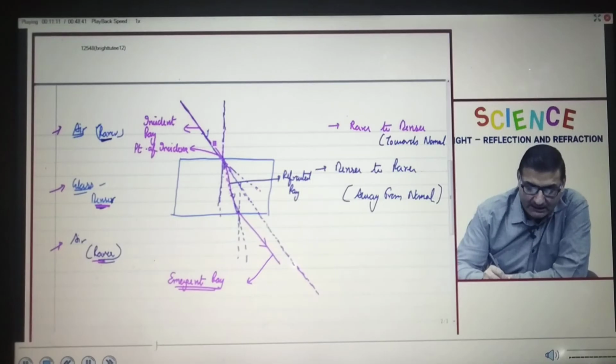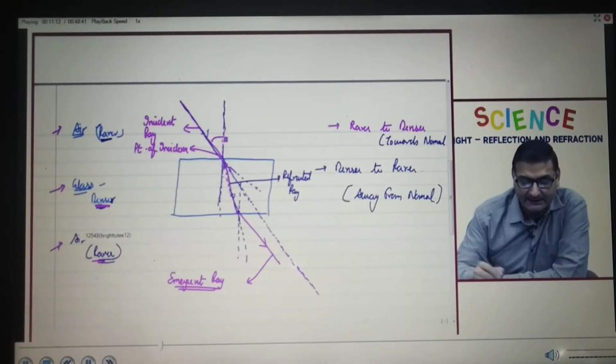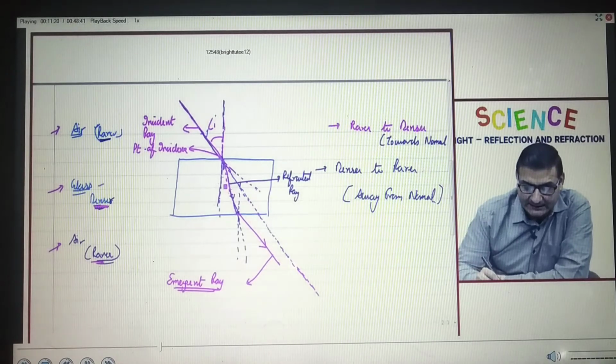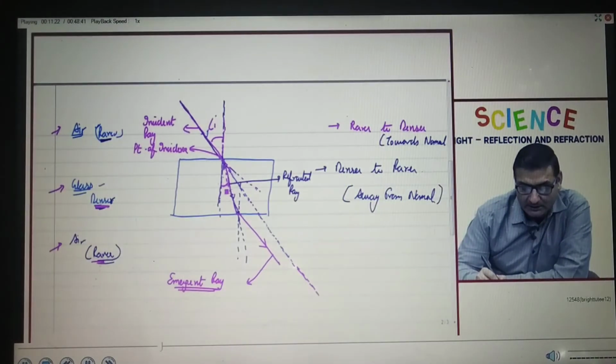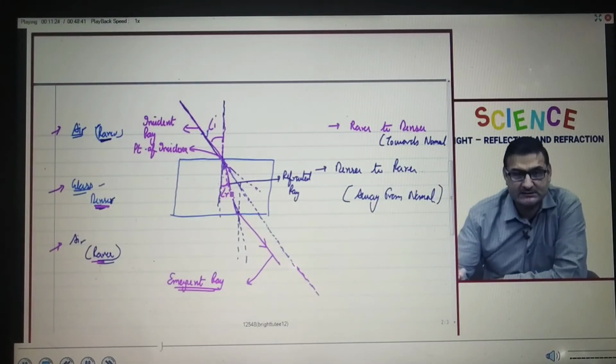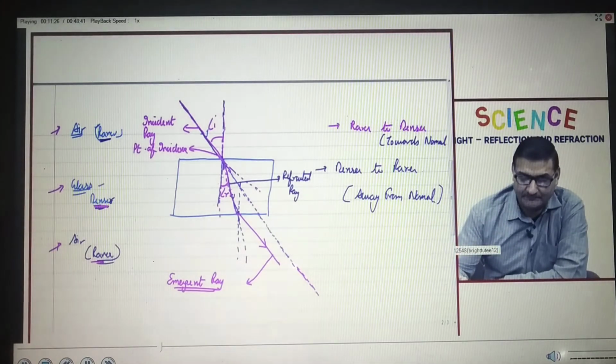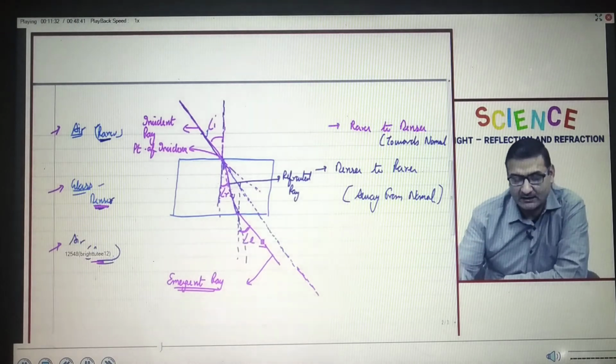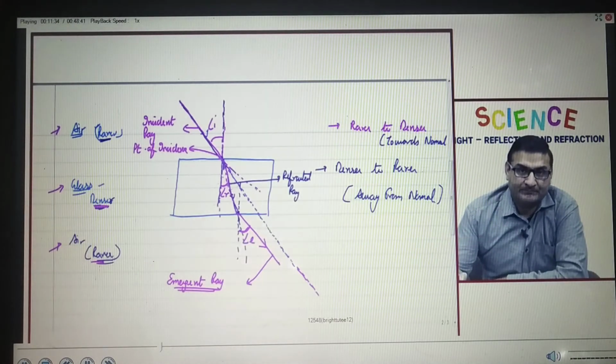Now the angle between the incident ray and the normal is termed as angle of incidence. Fine. The angle between normal and the refracted ray is termed as angle of refraction, and the angle of emergent ray with the normal is known as angle of emergence.